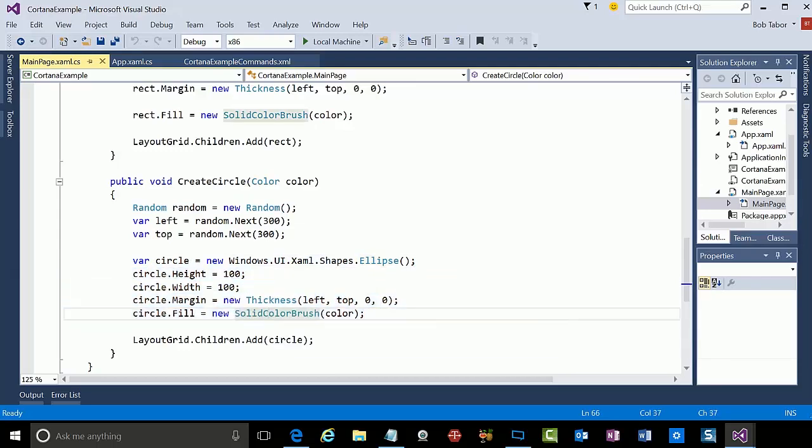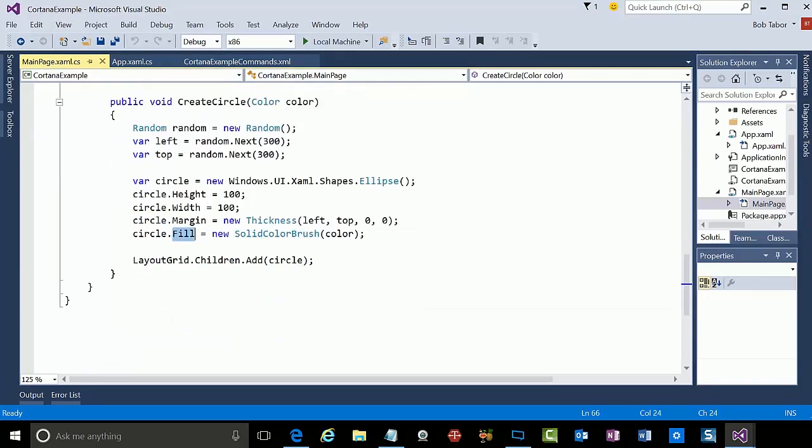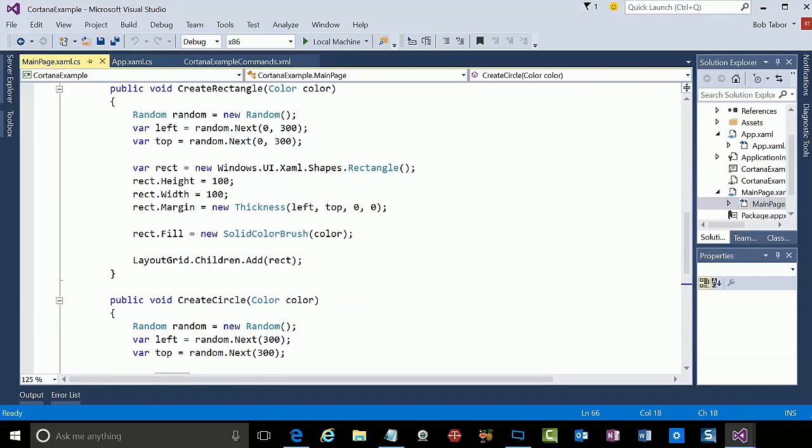I use the color to create a SolidColorBrush that I apply to the Fill property, and then I just make it a child by adding it to the layout grid that I have. So pretty simple, right?